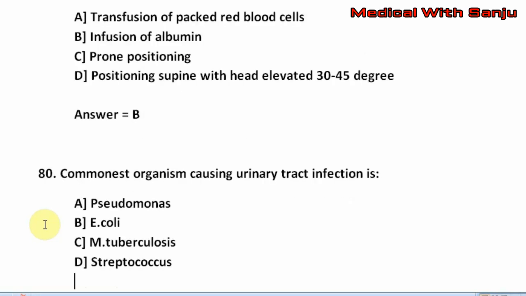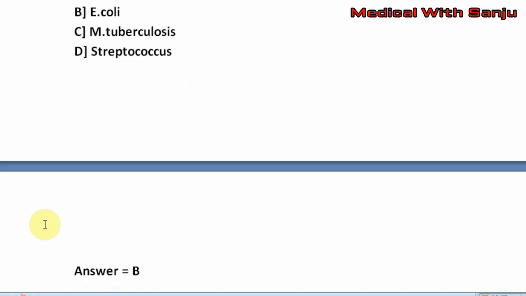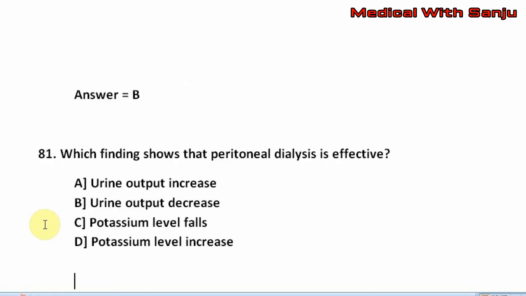Question number 80. Commonest organism causing urinary tract infection is option A, Pseudomonas. Option B, E. coli. Option C, Mycobacterium tuberculosis. Option D, Streptococcus. The right answer is option B, that is E. coli.